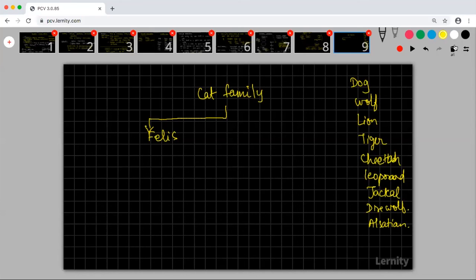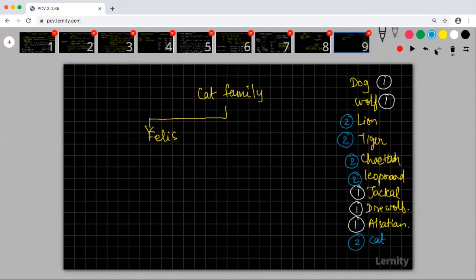If I'm going to classify them into different groups, you will say that dog is one, and wolf will also belong to that category. Similarly, jackal, direwolf and Alsatian would belong to that category. And you will also say that lion, tiger, cheetah and leopard belong to the other, and if cat was there, cat would also belong to it. So dog is totally different from lion, but cat is similar to lion, which means they all belong to the same family.